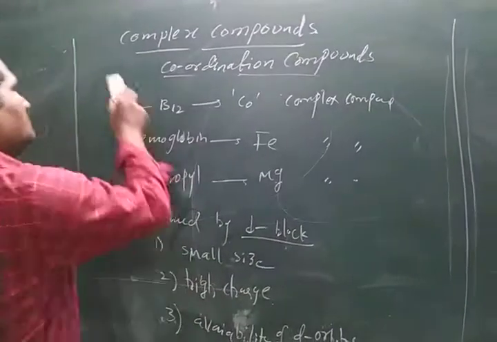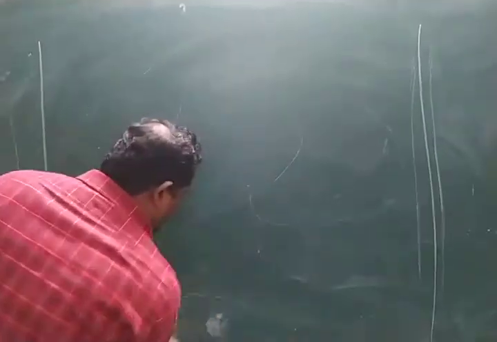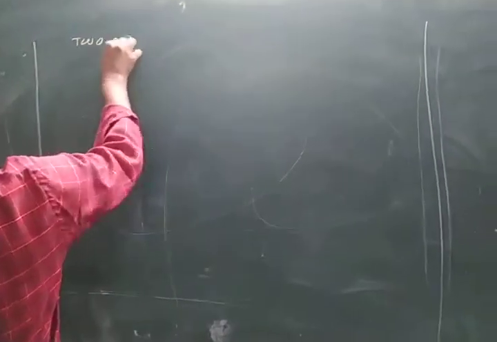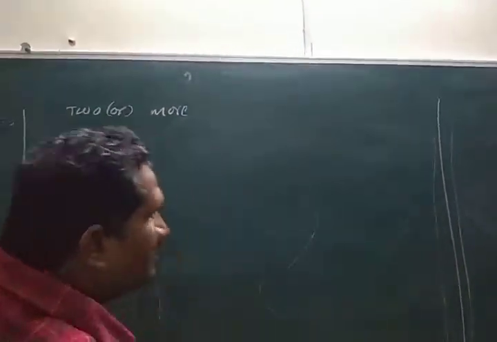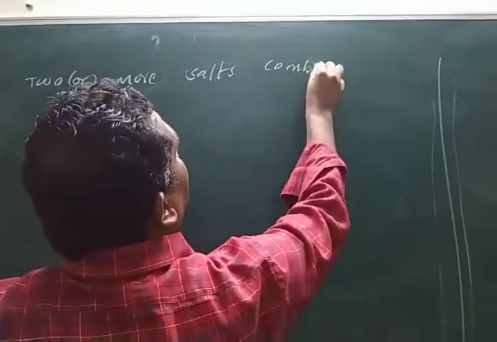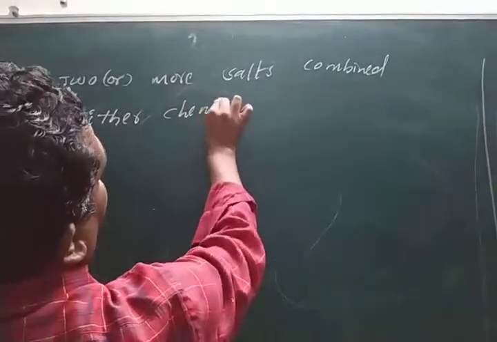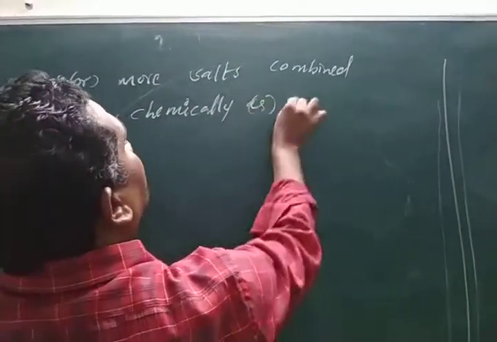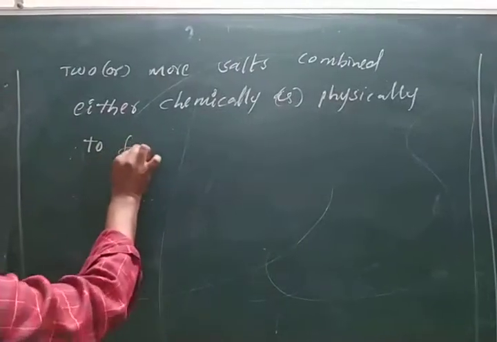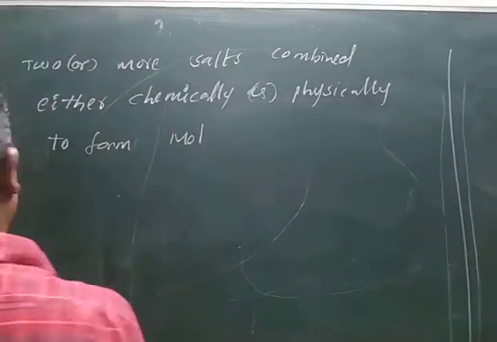Now, if you discuss what complex compounds are, see here: two or more salts combined either chemically or physically to form molecular compounds or molecular solids.